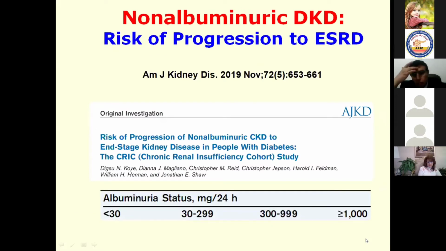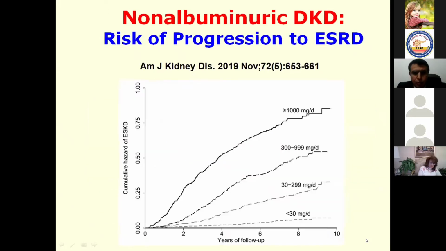A very important issue to know is that we have an entity of non-albuminuric diabetic kidney disease, with a risk of progression to end-stage kidney disease. As we know, the previous classification of micro and macroalbuminuria is not used nowadays. We have normal albuminuria below 30; from 30 to 300 we have mild albuminuria, I'm sorry; from 300 to 1000 we have moderate albuminuria; and more than 1000 we have severe albuminuria.